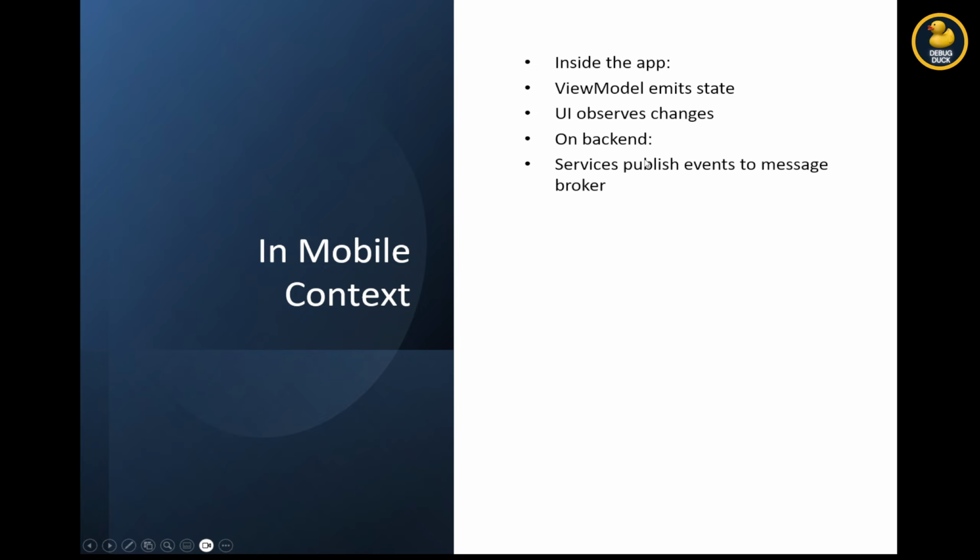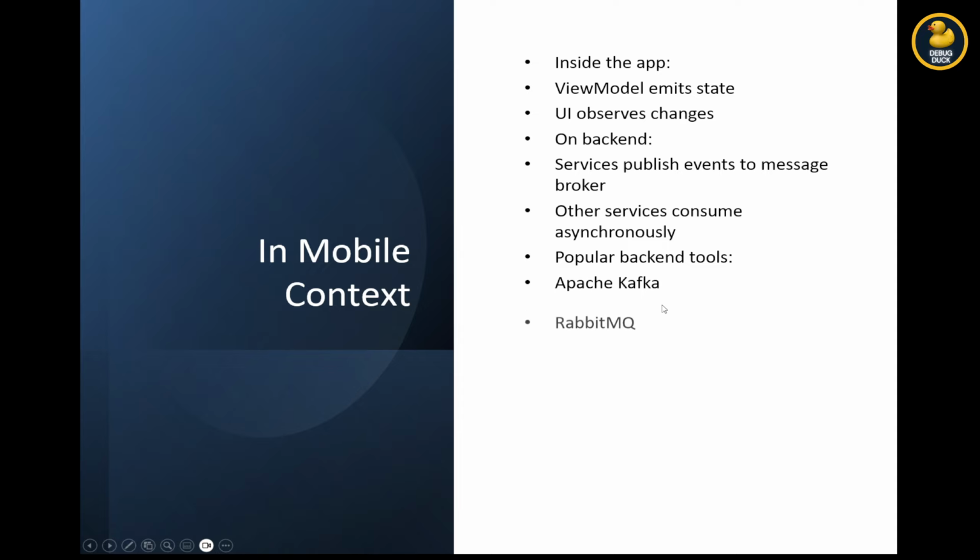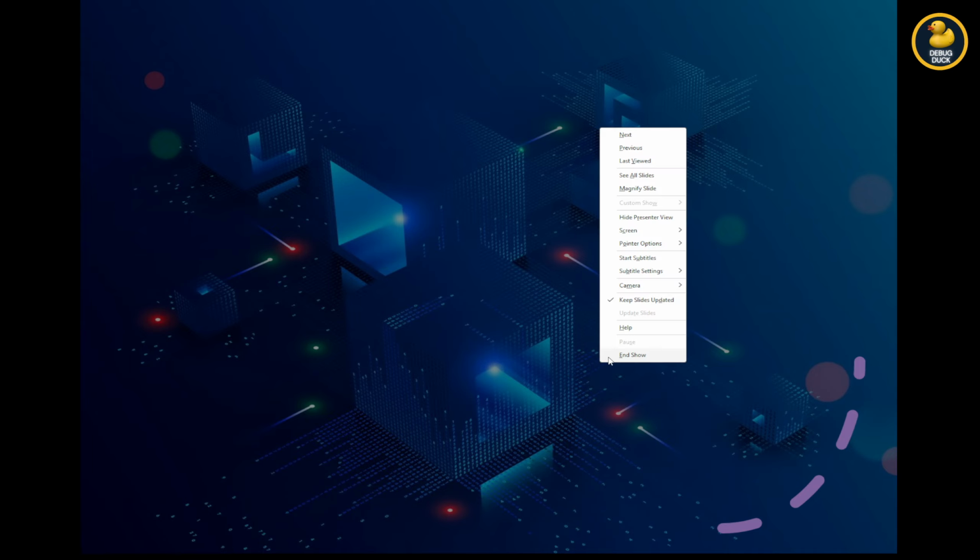on backend, services publish events to a message broker. Other services consume asynchronously. Popular backend tools are Apache Kafka and RabbitMQ. The benefits: loose coupling, scalable, real-time updates, easier feature extension.